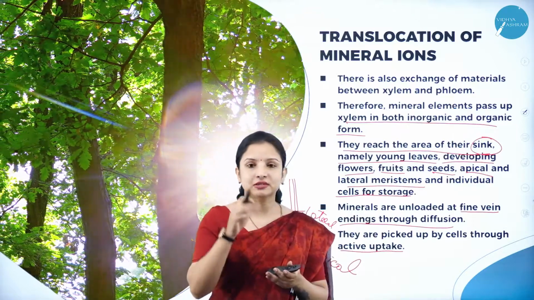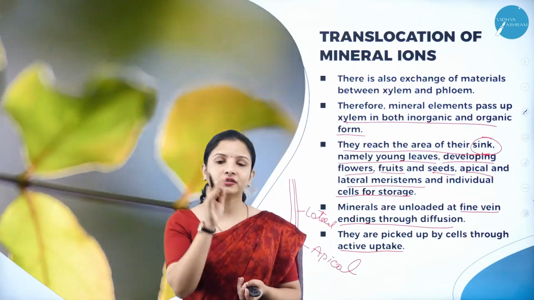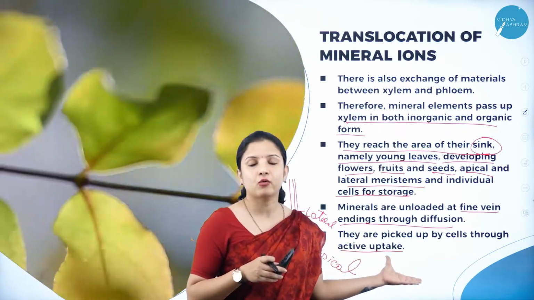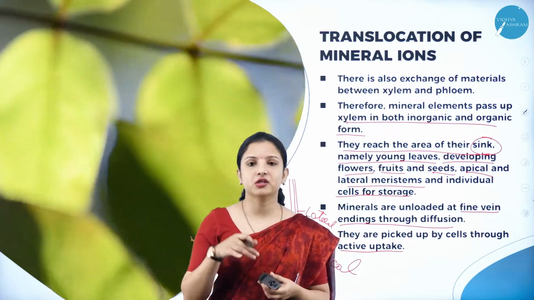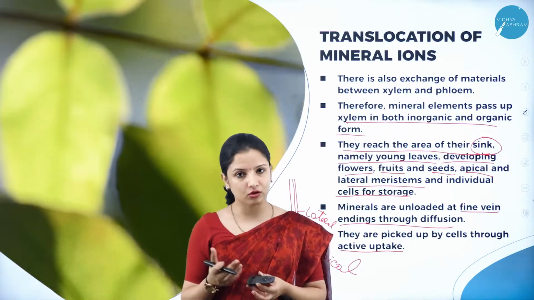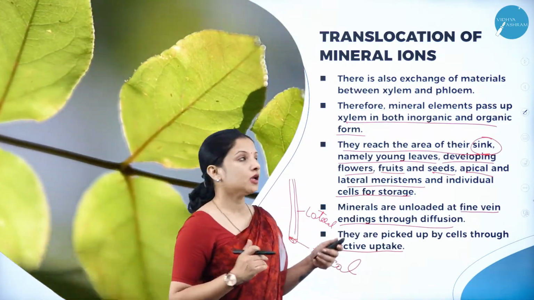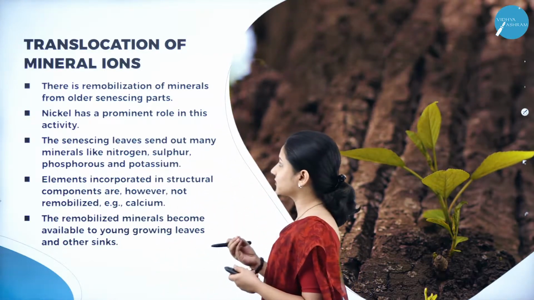And then the cells pick up these mineral ions, or the mineral ions enter into each individual cell by active uptake. So what is active uptake? Again, it is a continuous, active process. So that is what actually happens, like how they get translocated.